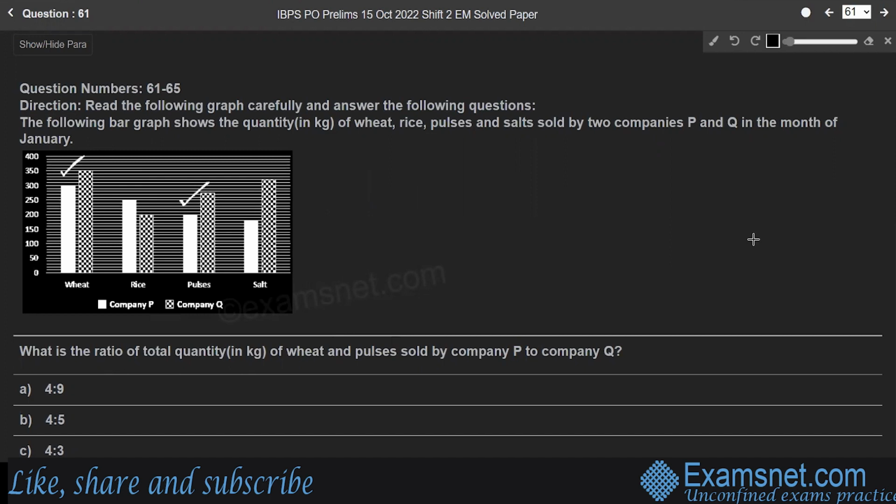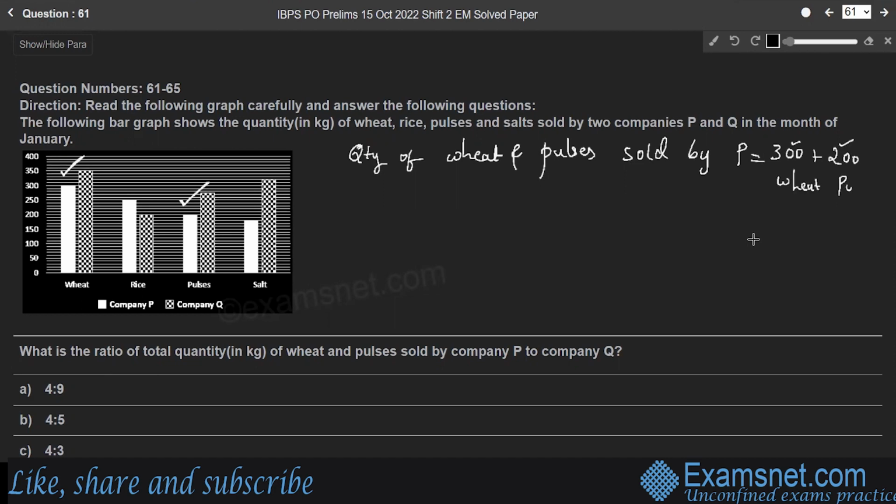Therefore, the quantity of wheat and pulses sold by company P is equal to 300 kg of wheat and 200 kg of pulses.